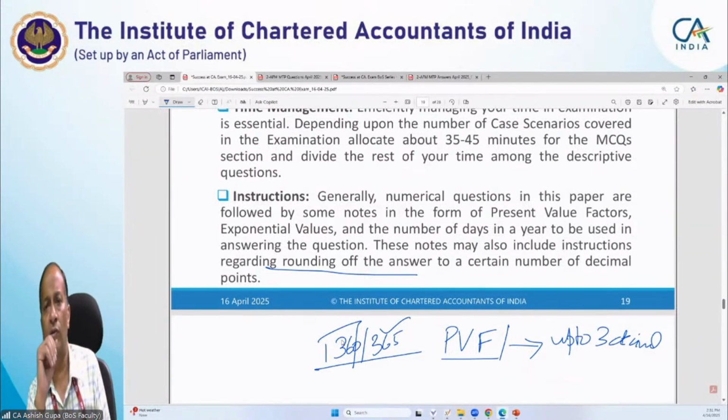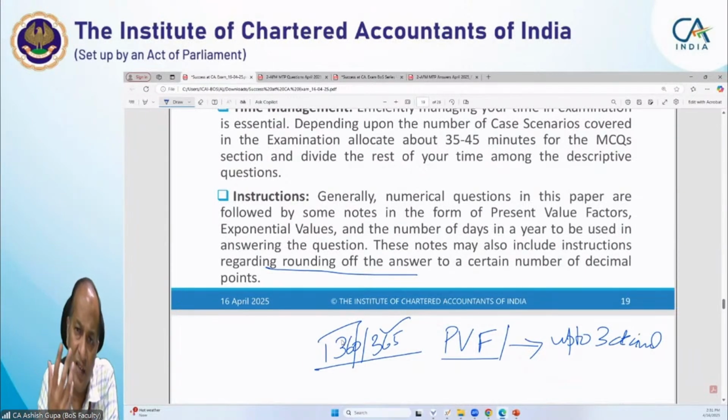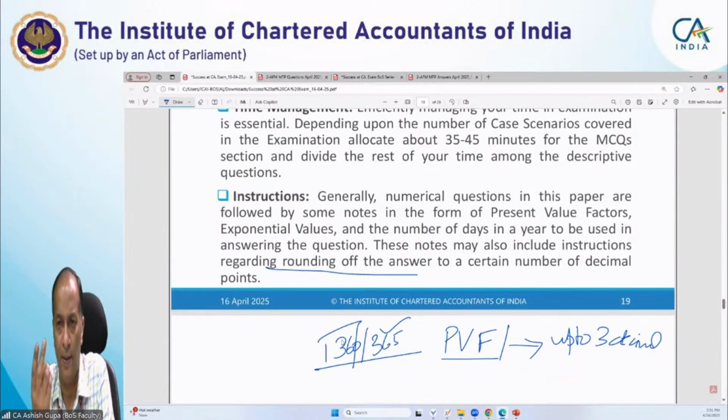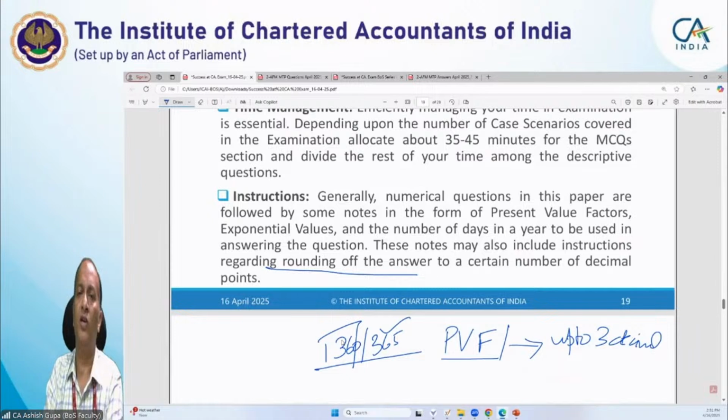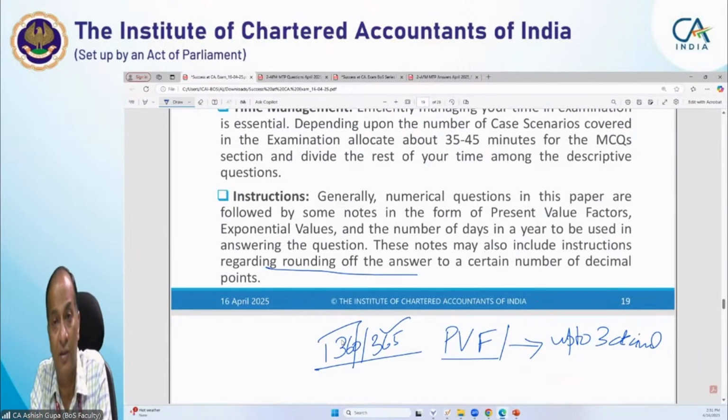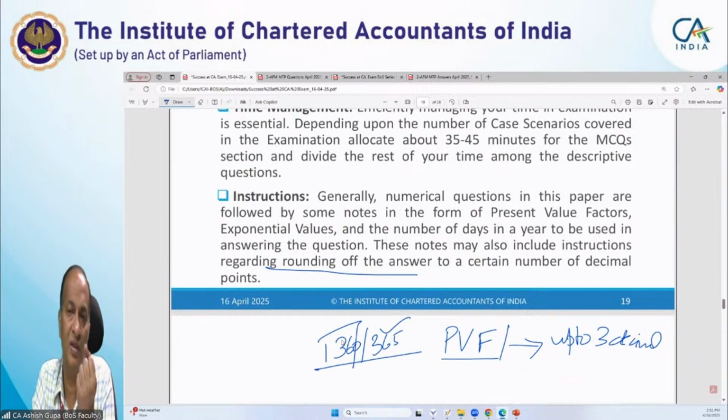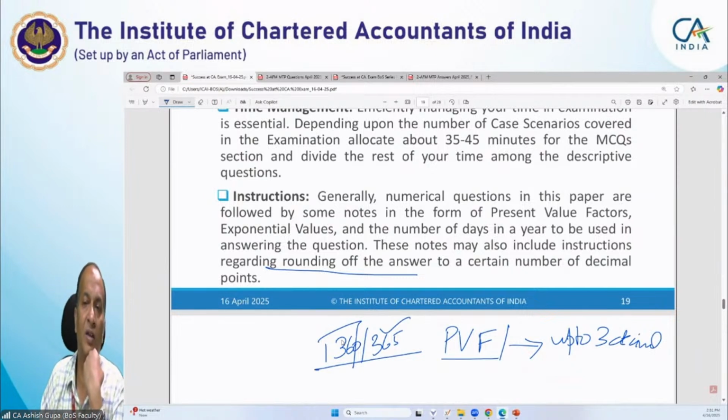Now, in case of a security valuation question, rounding off up to 2 decimal points is generally okay, because generally the prices of securities are quoted up to 2 decimal points. So all these practices can be followed in the exam. You can follow as per the hint from the questions as well.